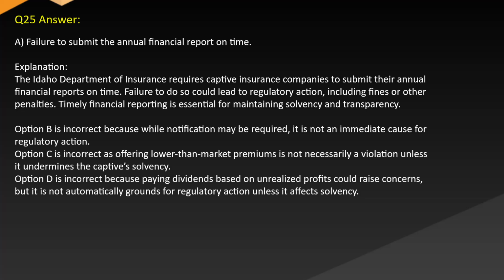Option B is incorrect because while notification may be required, it is not an immediate cause for regulatory action. Option C is incorrect as offering lower than market premiums is not necessarily a violation unless it undermines the captive's solvency. Option D is incorrect because paying dividends based on unrealized profits could raise concerns, but it is not automatically grounds for regulatory action unless it affects solvency.